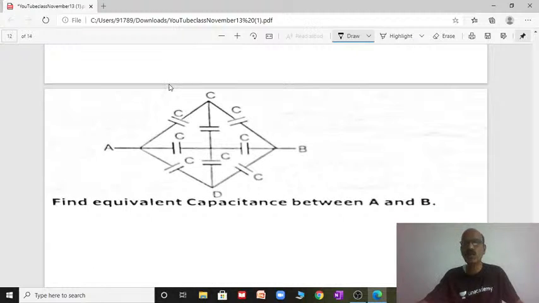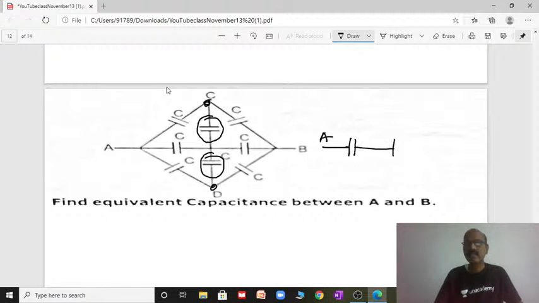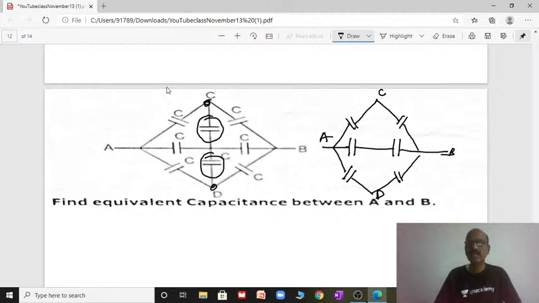Then the same symmetry model, this also. Find the equivalent capacitance between A and B. Here C and D are symmetric about line AB, so these two will be neglected. Without this you can draw it now: this is A, this is the point B. From here one capacitor goes to point C, and from here another capacitor goes to point D. That's all. So CD symmetric about AB is neglected.